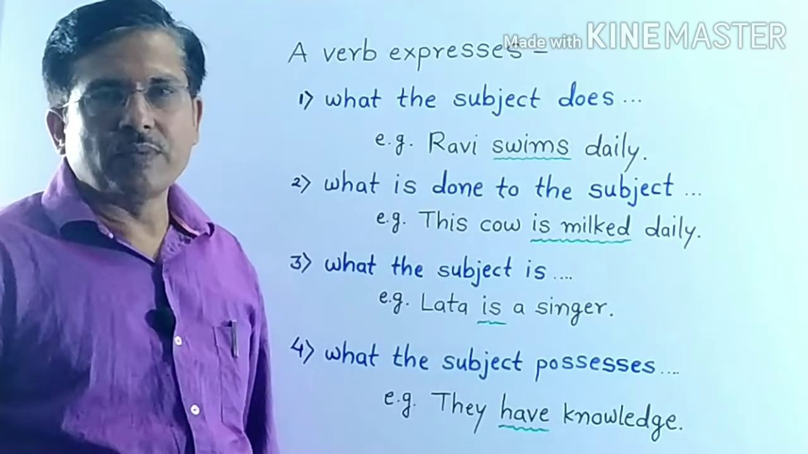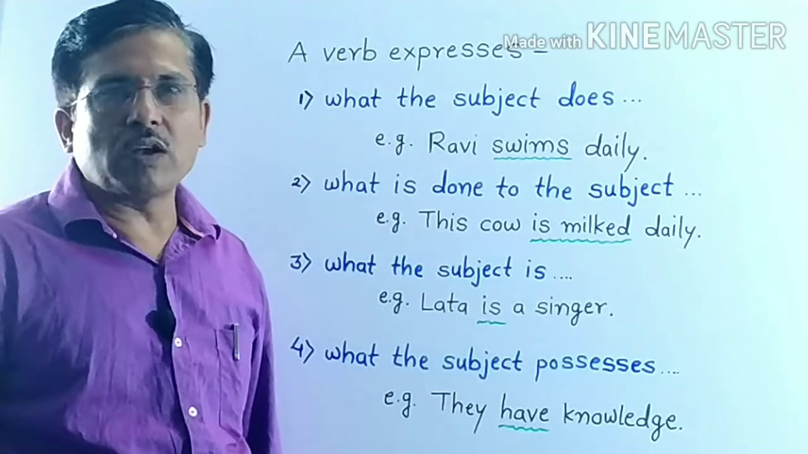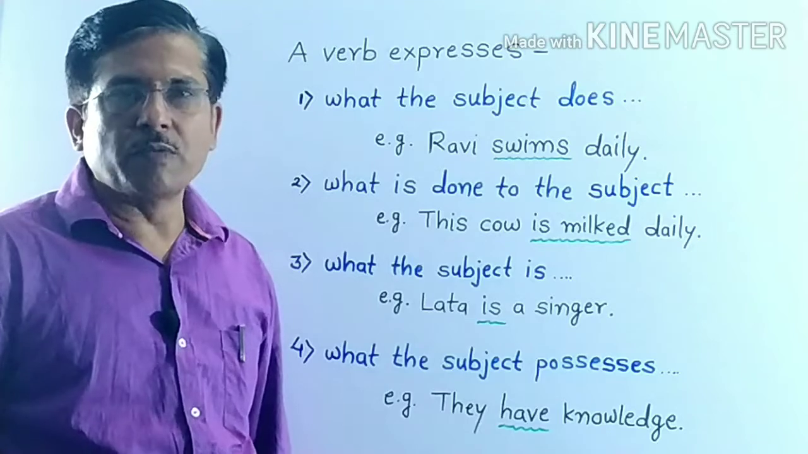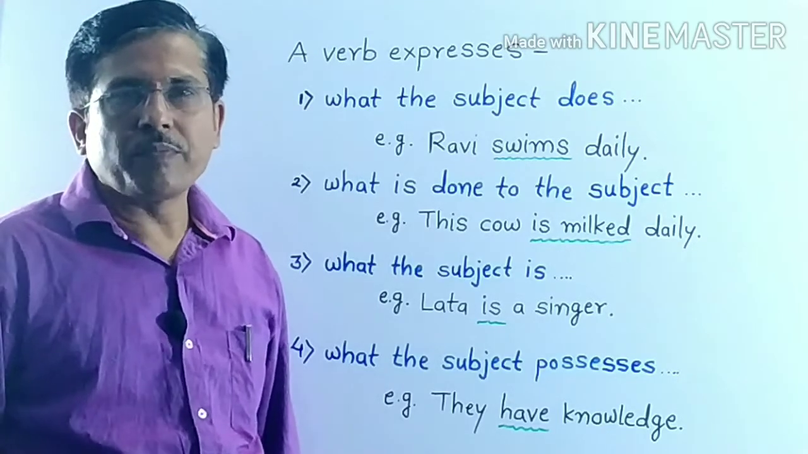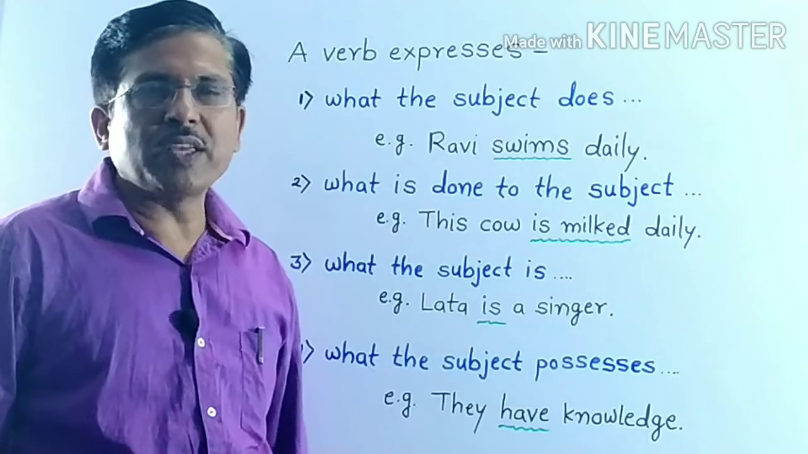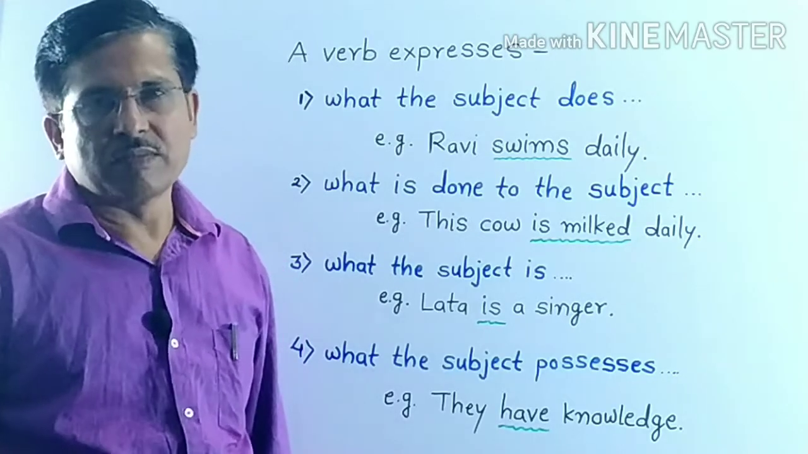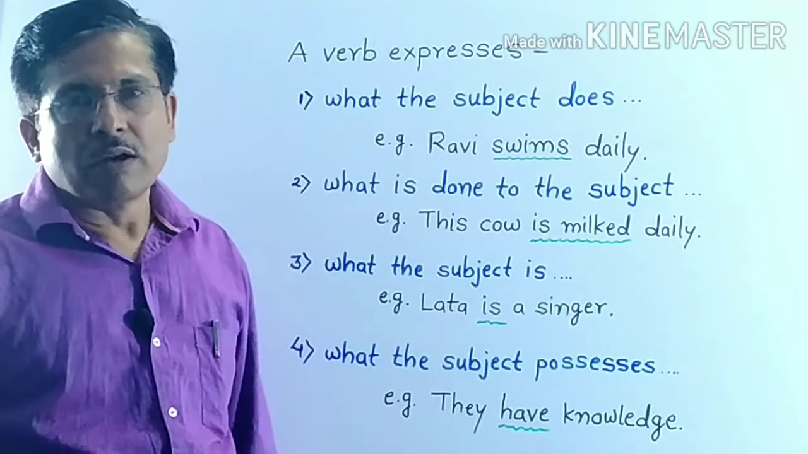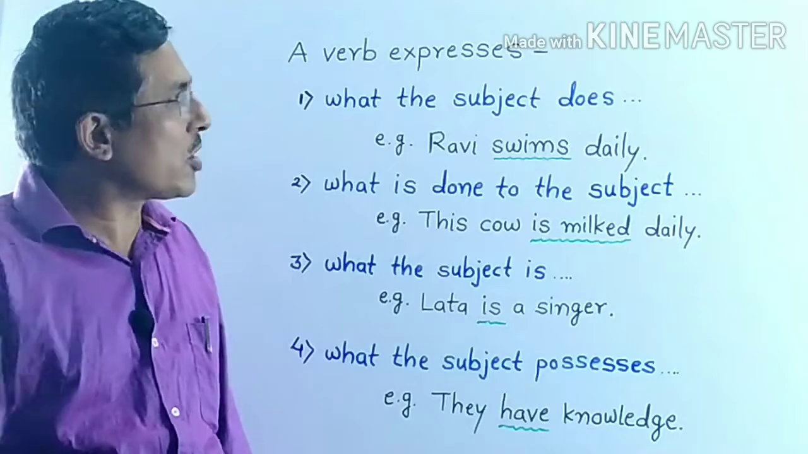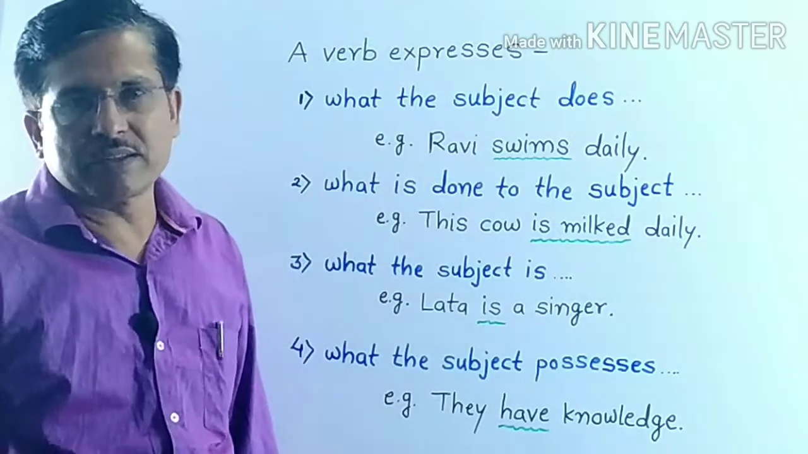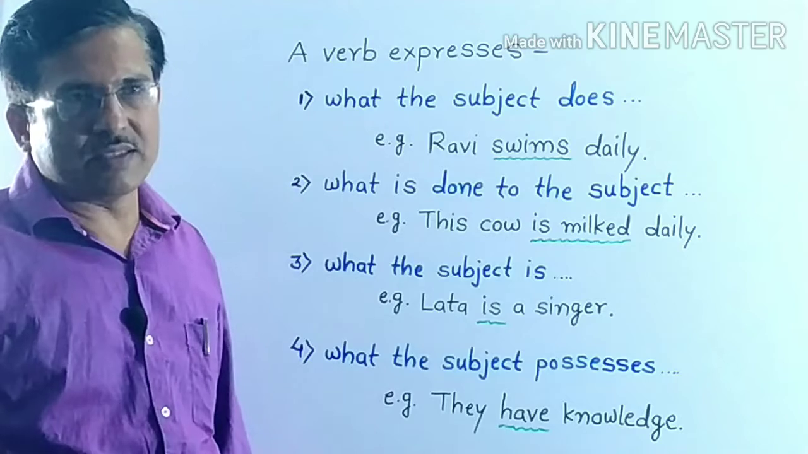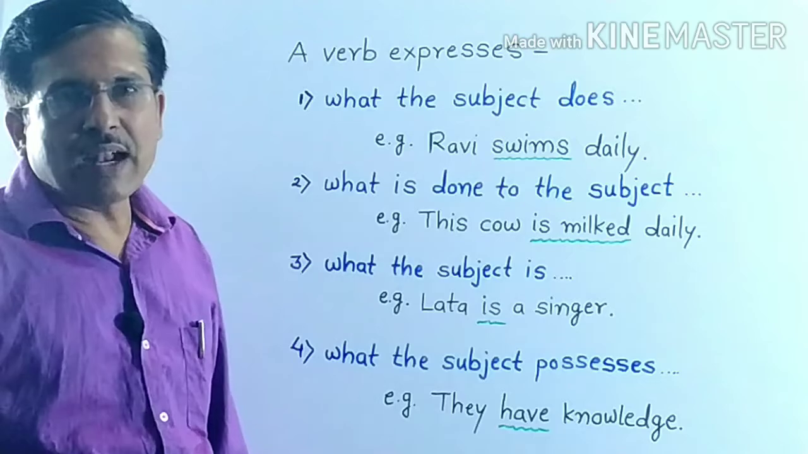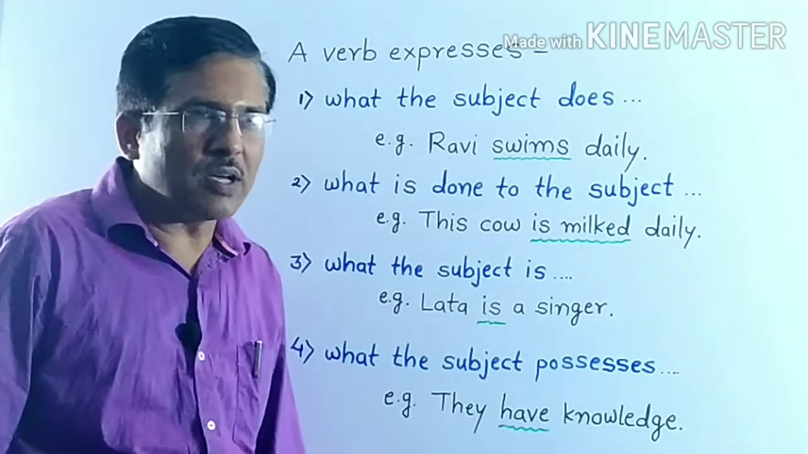Friends, we know an action word is called a verb. A verb expresses something about the subject. A verb expresses 4 things about the subject. How many things? 4 things. Now let's see which are those 4 things that the verb expresses about the subject.